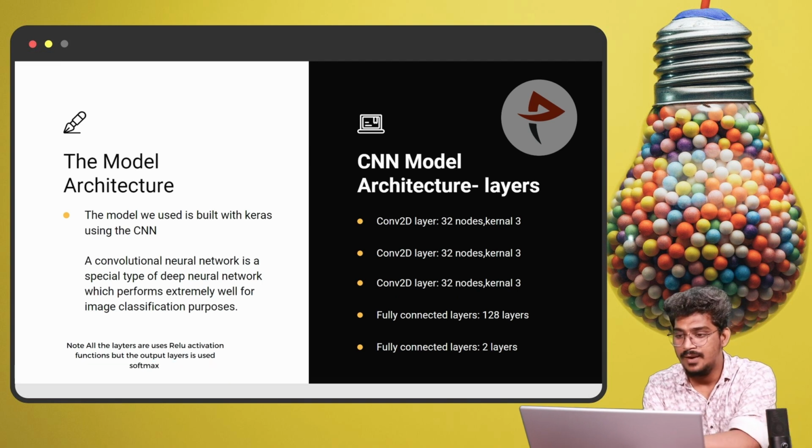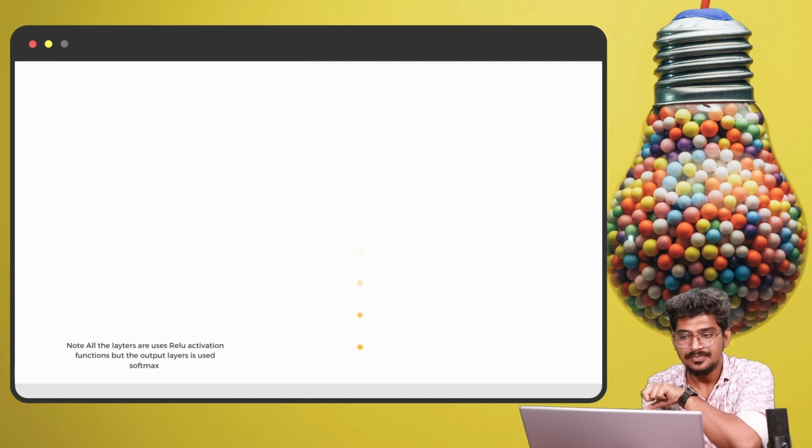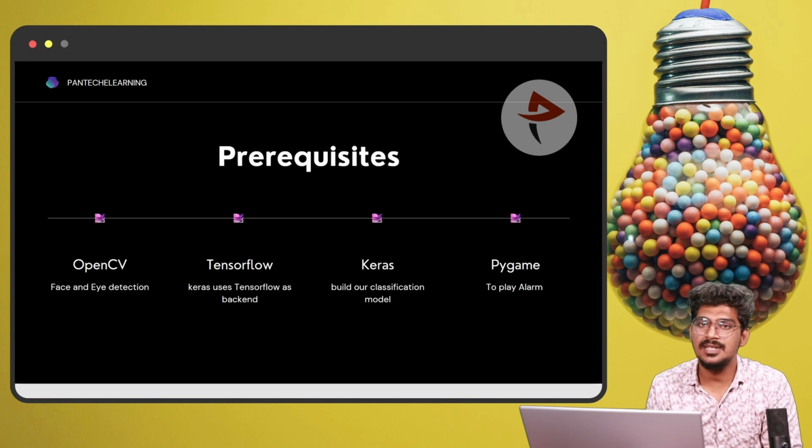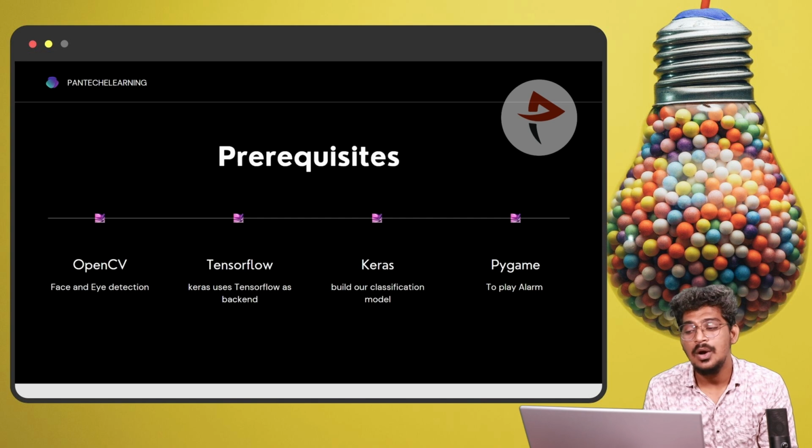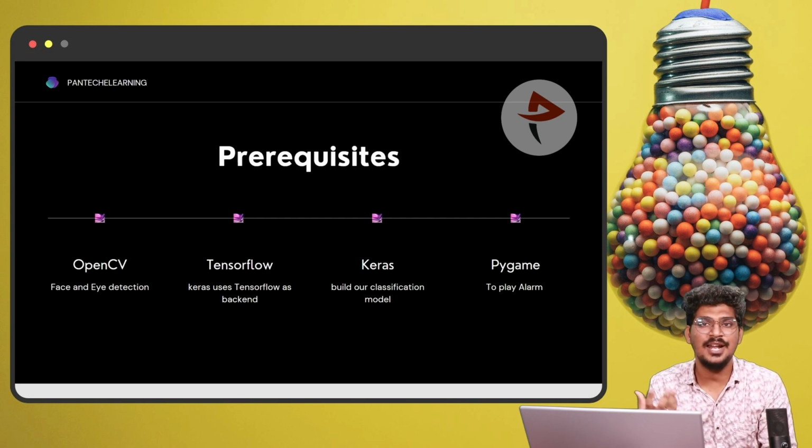Without delay, what is the prerequisite for this particular project? We need to know about OpenCV, TensorFlow, Keras, and Python. Python is helpful for playing the alarm when the eye is closed: if the count is less than 15, it does not sound the alarm, and after it is greater than 15, it starts the alarm.